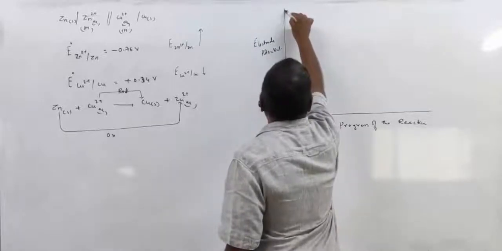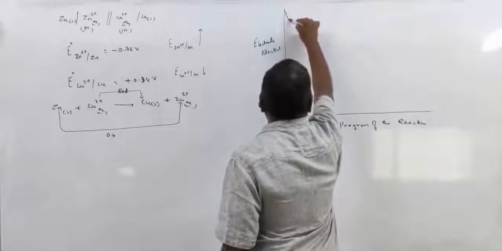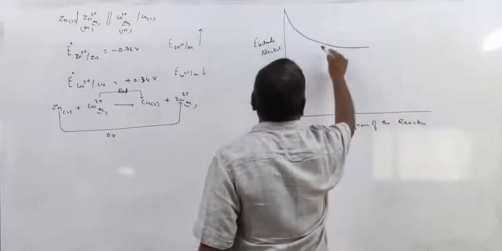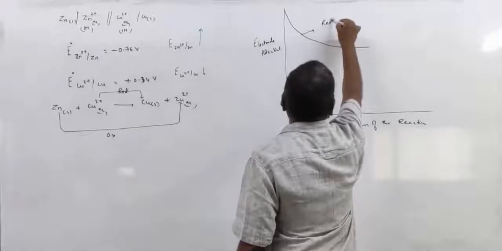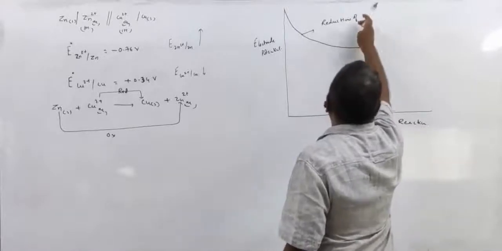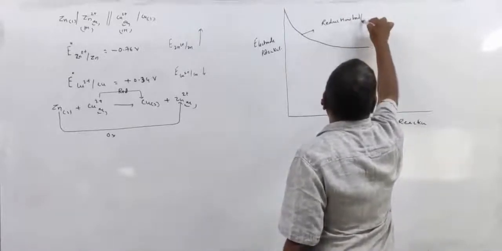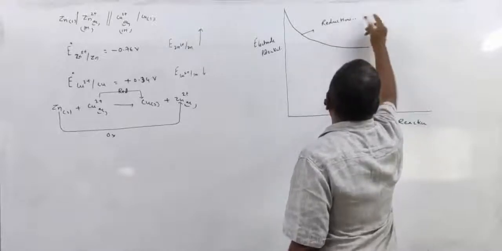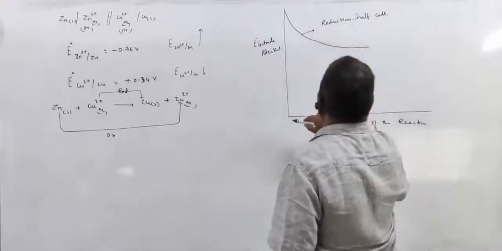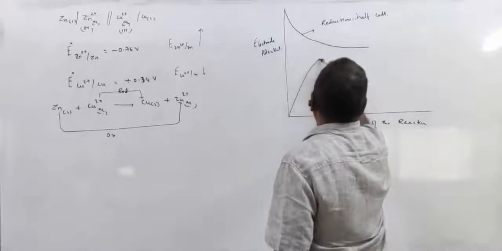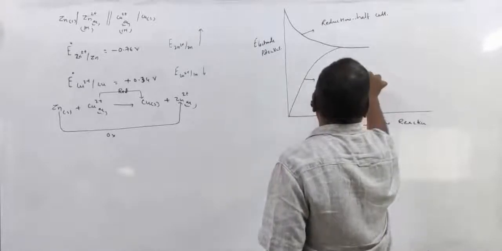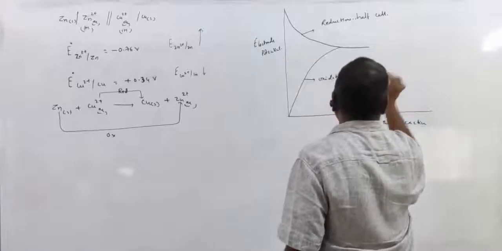Initially, the reduction potential of the cell is maximum, and with a change in concentration, the potential of reduction of the cell decreases, and the electrode potential of oxidation of the cell increases.